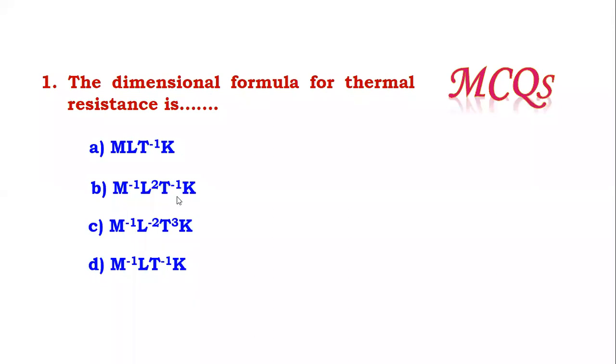Now the question is, what is the dimensional formula for thermal resistance? The thermal resistance is given by the formula (T1 minus T2) divided by P conduction. So obviously you are able to answer this by using the temperature dimension K raised to 1, and P conduction is L2 M1 T minus 2 divided by T1.